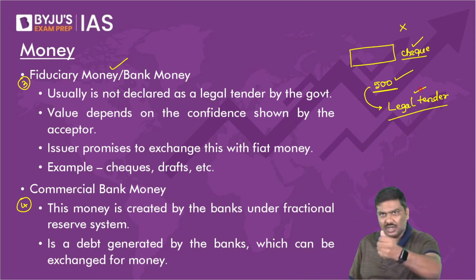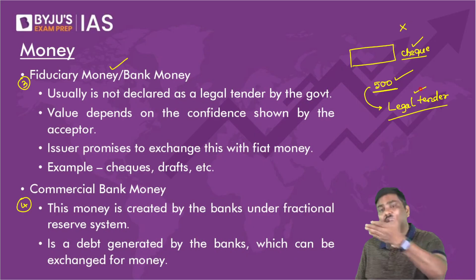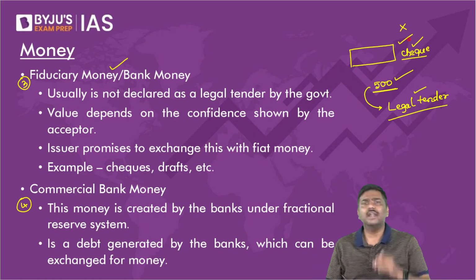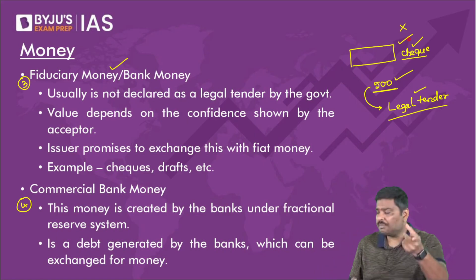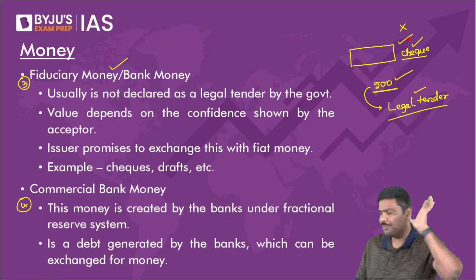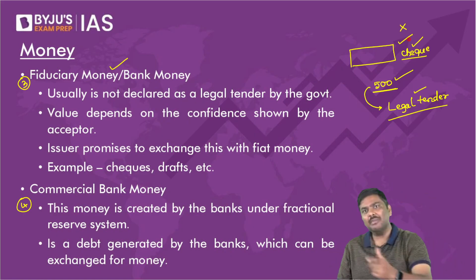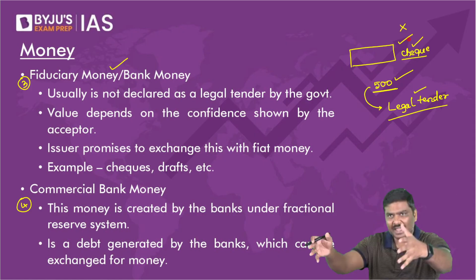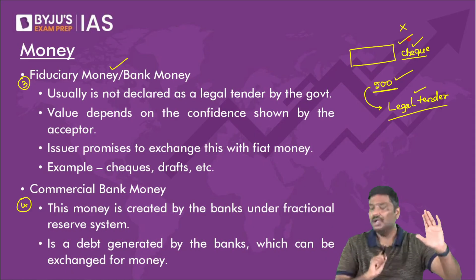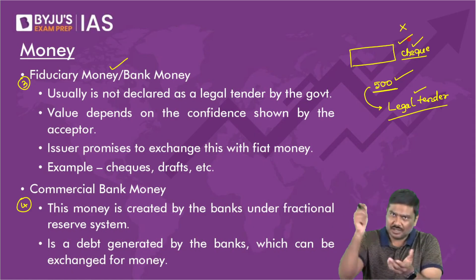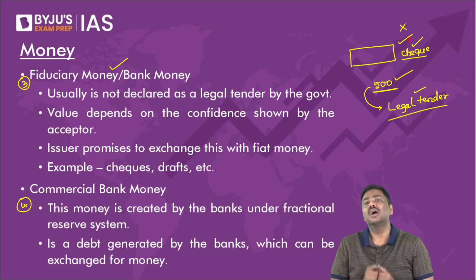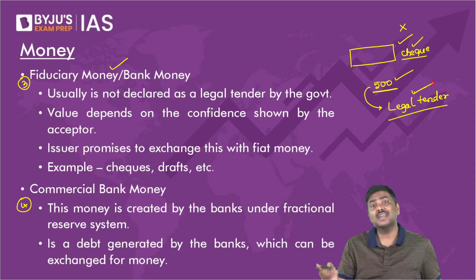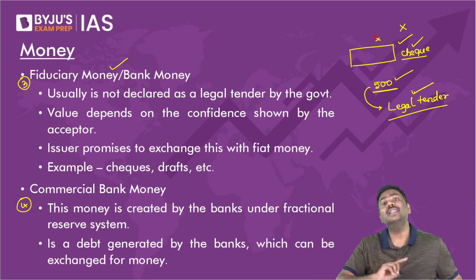I will purchase certain goods from you, and I will have to pay money. This is the legal tender. But on the other side, why do we say check? There is no compulsion. I repeat, there is no compulsion. It is entirely up to you. You can accept a 500 rupee payment in the form of a check, UPI, or a debit card. I have a debit card scanner or swiping machine. Please give me a debit card or give me cash. I will accept cash as well. The reason is simple. Cash is a legal tender. Checks are not legal tender.